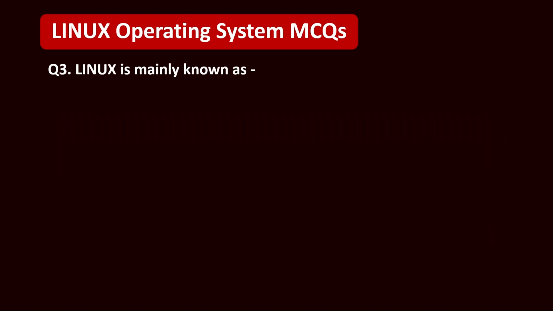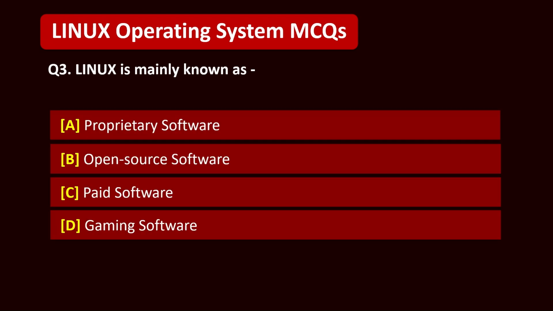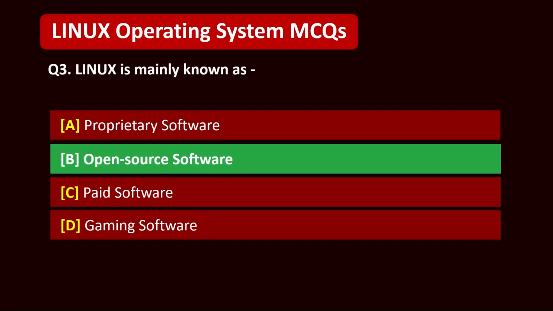Question 3. Linux is mainly known as A. Proprietary software. B. Open source software. C. Paid software. D. Gaming software. 5, 4, 3, 2, 1. Correct answer is B. Open source software.